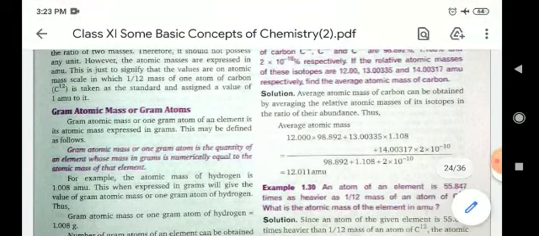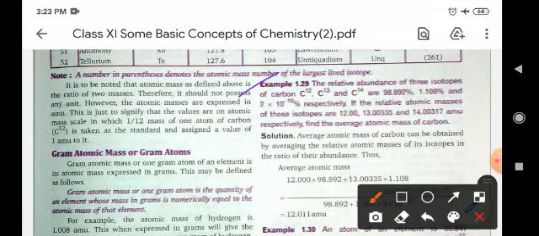Now a question is given here. The relative abundances of the three isotopes of carbon, C12, C13 and C14, are 98.89, 1.10 and 2 into 10 to the power minus 10 respectively.